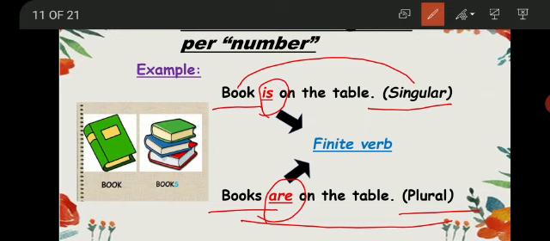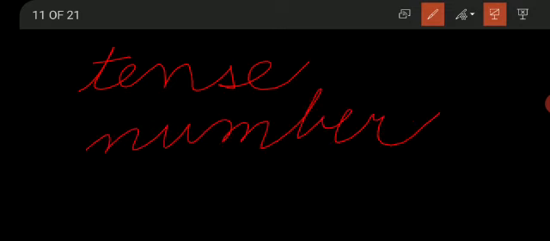So here "is" and "are" are the forms of "be", and "be" is also a verb. So we can also have an idea of how the finite verb changes according to the number. So we have talked that the finite verb changes according to three parameters of the subject: according to the tense, according to the number, and according to the person.